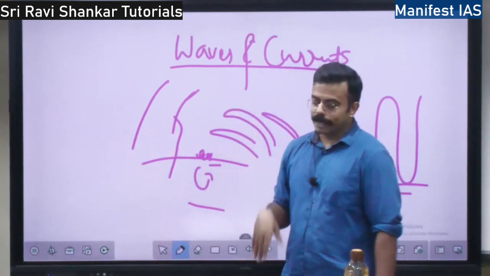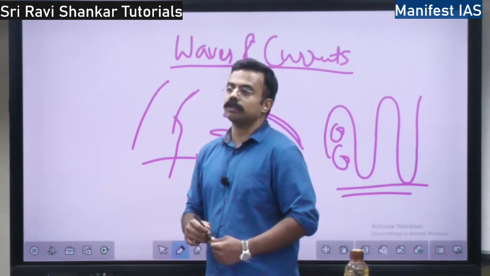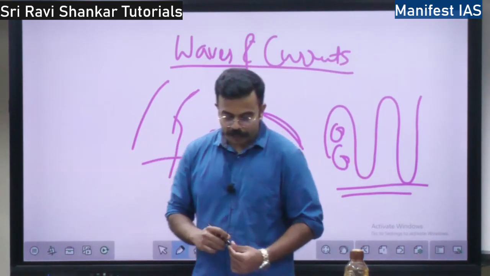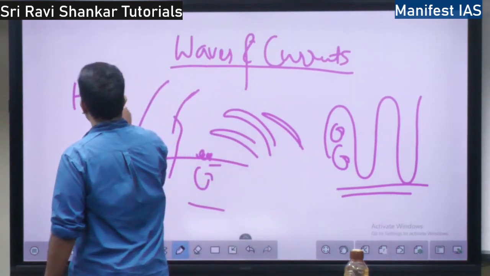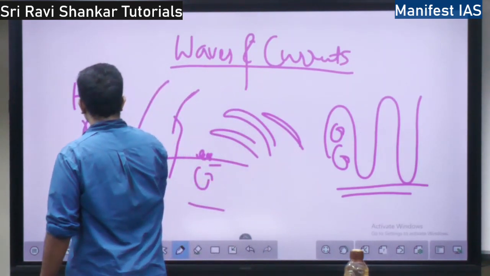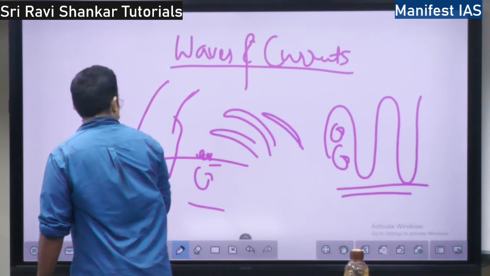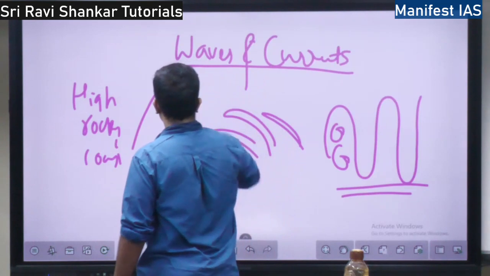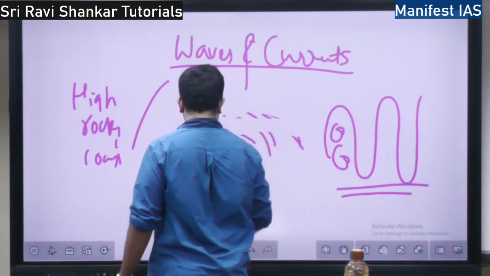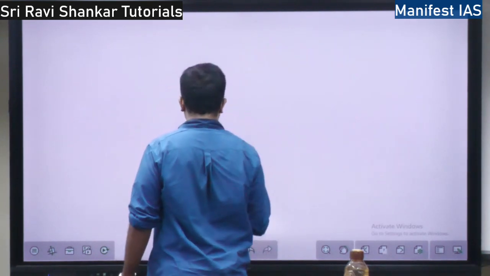So you have two types of coast. The first coast is high rocky coast.